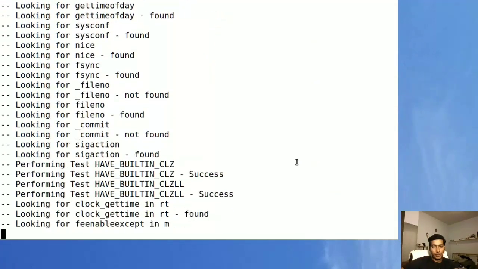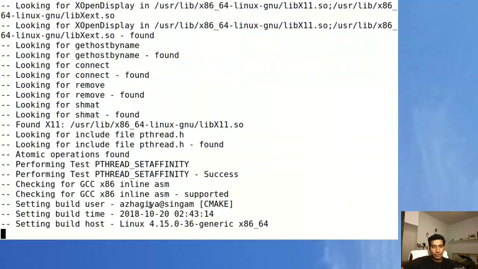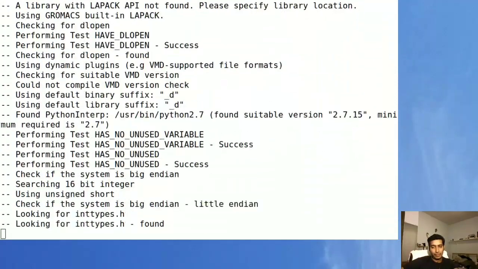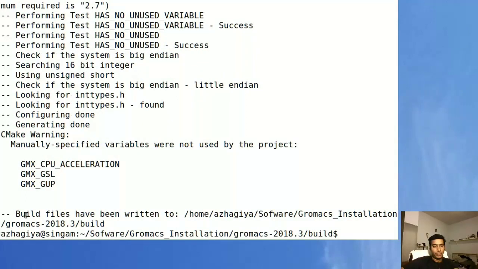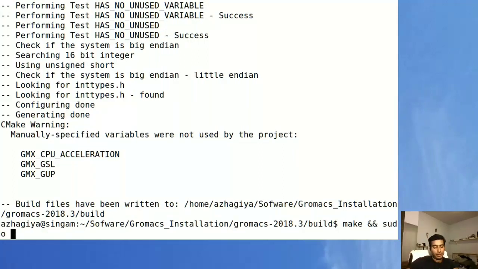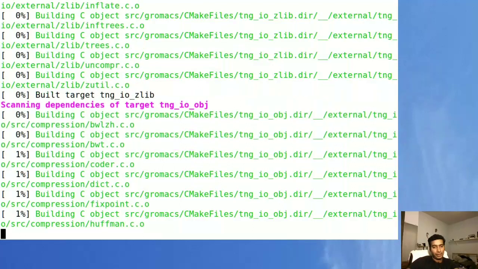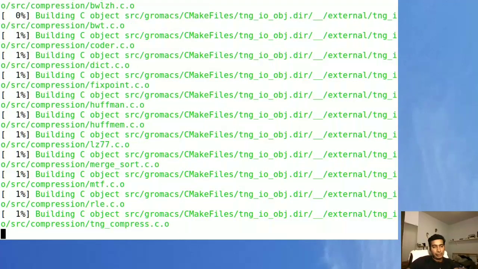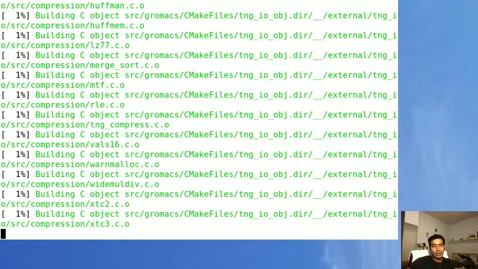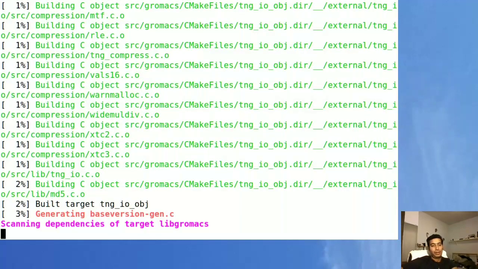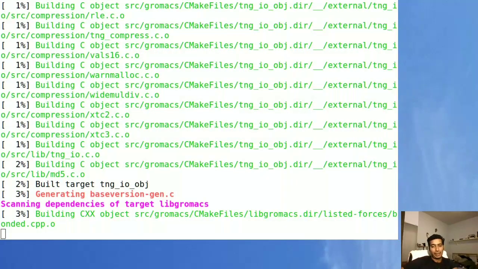Once you are done with this step, it will create the makefile to install gromacs. Once you are done, run make and make install. This will take a while to compile everything, maybe 15 to 20 minutes. Once it is done, you can use gromacs. Wait for some time and come back.